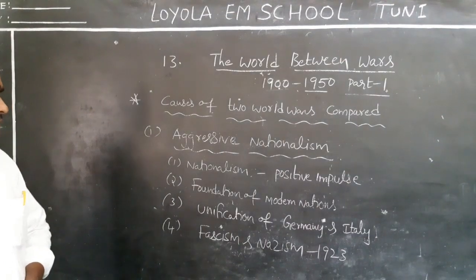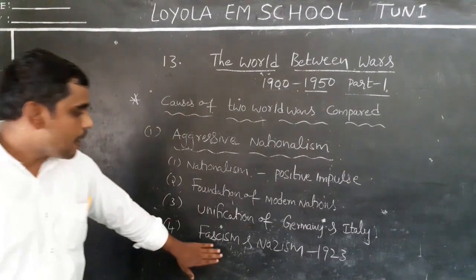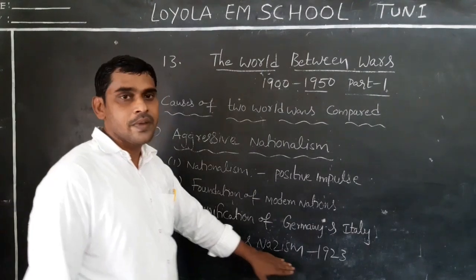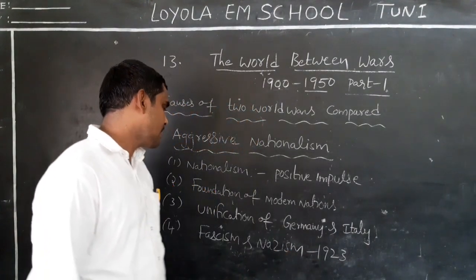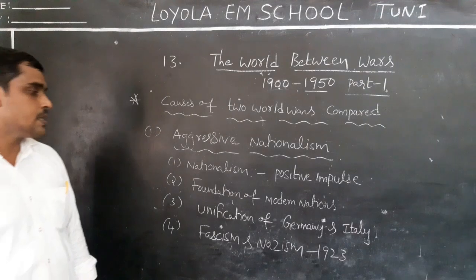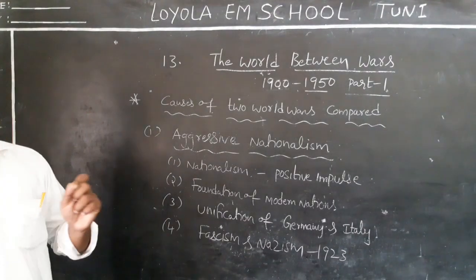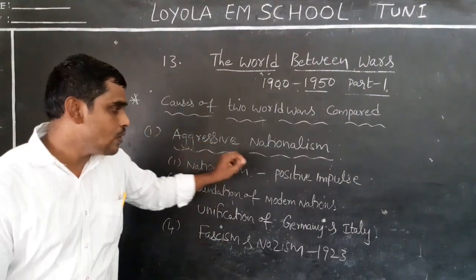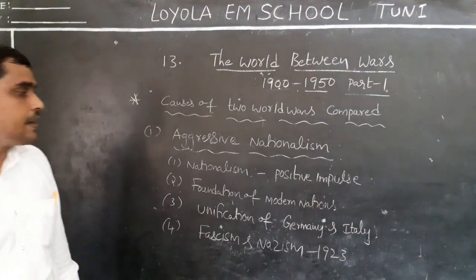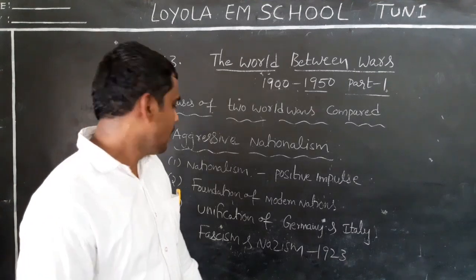So according to that, the same feeling was also created among all the European nations. First, the feeling was used by fascism and Nazism in 1923. Fascism, Italy, fascist, and Nazis, Germany. First, they used this feeling, aggressive nationalism, in 1923.